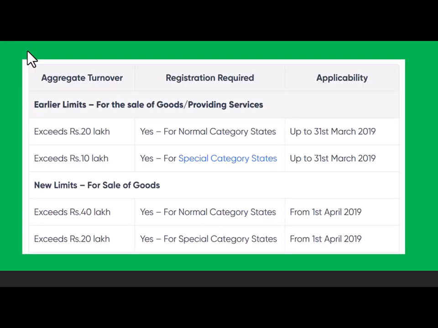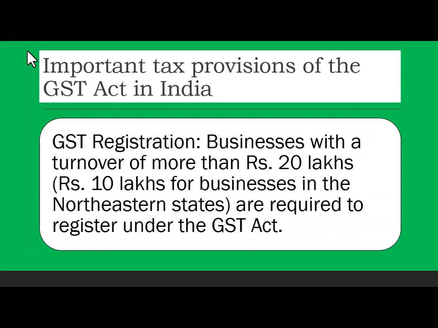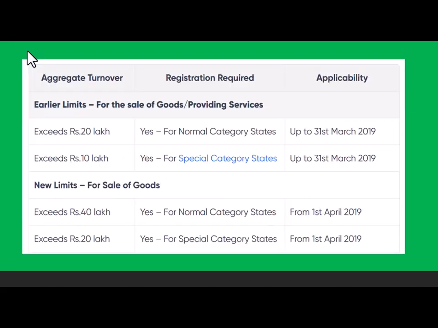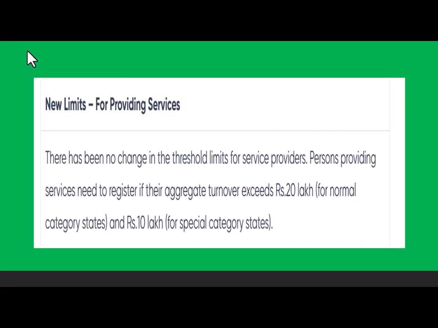So I'll just show you here. People can just focus here. This is the first slide we started, where we said the limit is 20 and 10 for goods and services. Earlier, the limit was 20 for normal states, 10 for special category states. Then the limit has changed for goods. It has become 40 for all other states, and 20 for special category states and hilly areas. Then the limit for service is same, 20 lakhs and 10 lakhs.